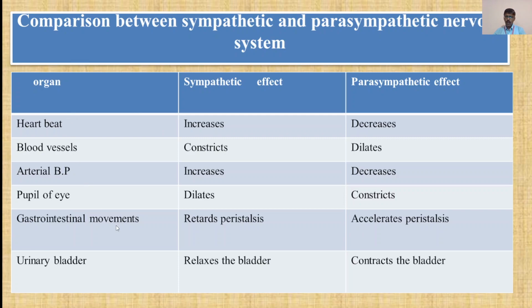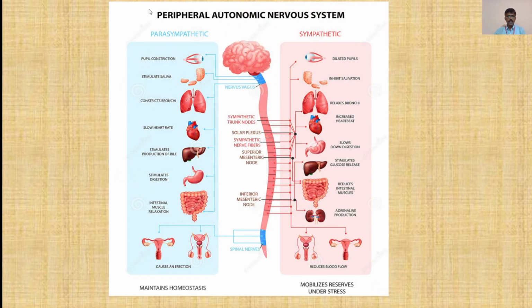Now these are the organs, these are the sympathetic effects, and these are the parasympathetic effects. The sympathetic and parasympathetic effects are opposite to each other. Now moving towards the next slide. This is the peripheral autonomic nervous system. Here the brain, the spinal cord, the spinal nerves, and the organs which are involved in this region.